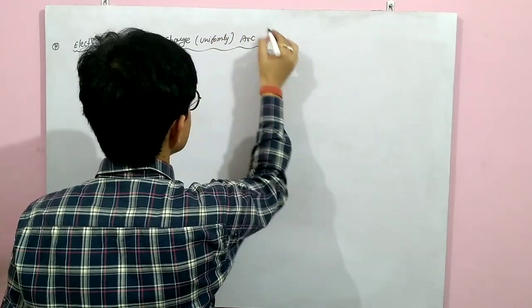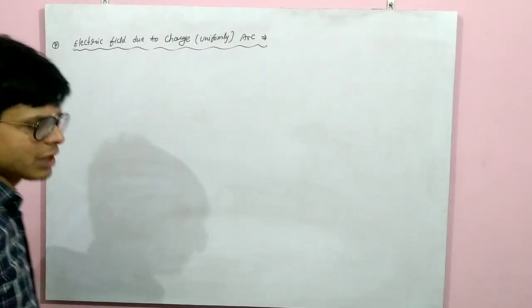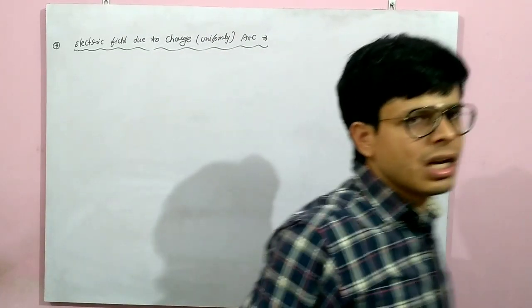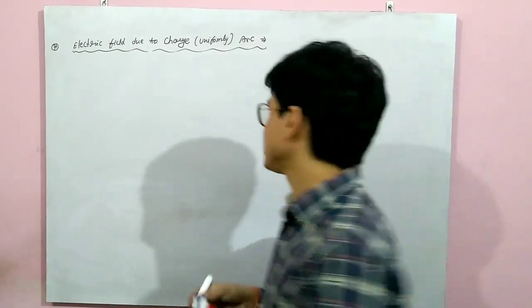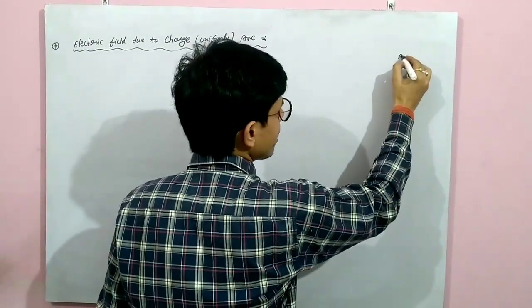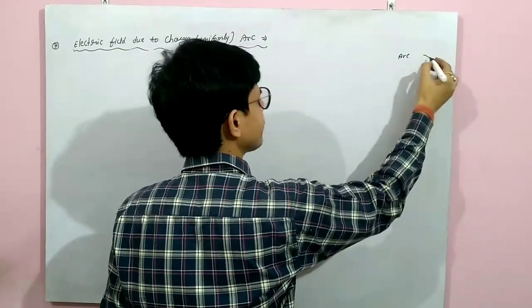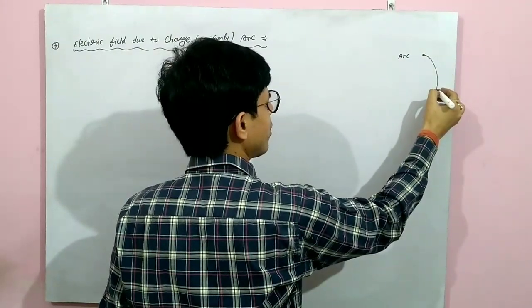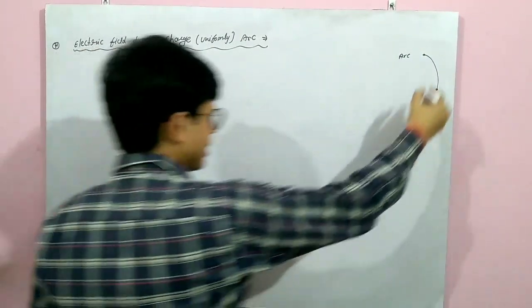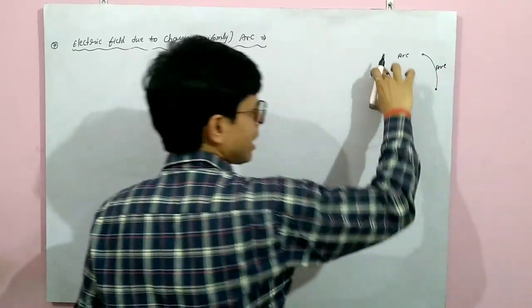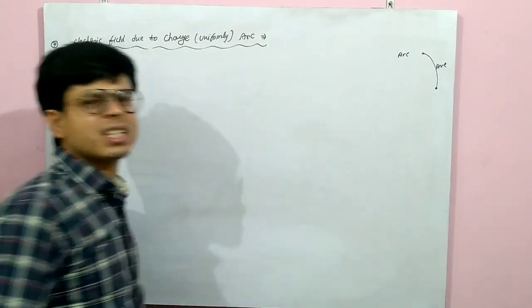uniformly charged arc. Electric field due to uniformly charged arc. Arc means everybody knows what is arc. क्या होता है? A curved loop or curved segment, that is called arc. इसे क्या कहते हैं? arc. खींचे अपने arc खींचते हैं ना, so that curved path is called arc.